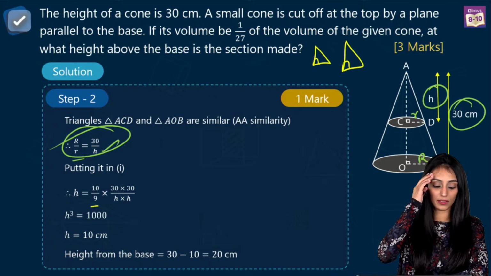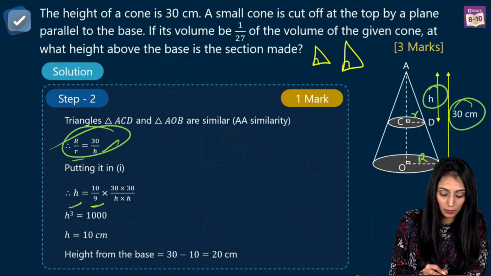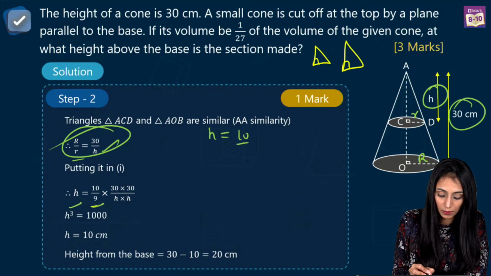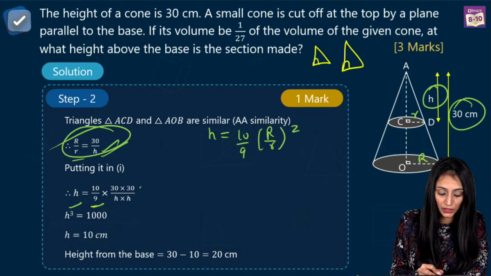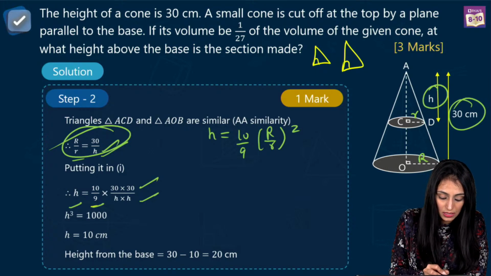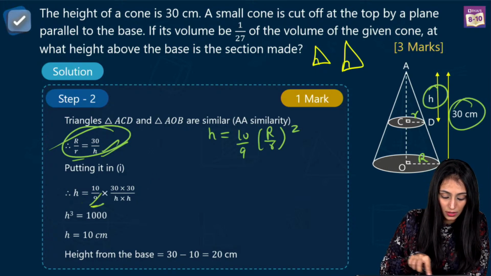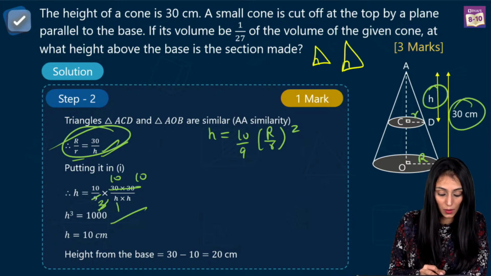Okay, it's clear. Great. So what I'll do here is, from the first equation, h equals 10 by 9 times r by R whole square. What is r by R? That's 30 by h. Put it here, 30 times 30, h by h. So what do you get from here? 3 times 3 is 9, 3 times 10, 3 times 1, 3 times 10. You have 1000. Cube root of 1000 is 10.